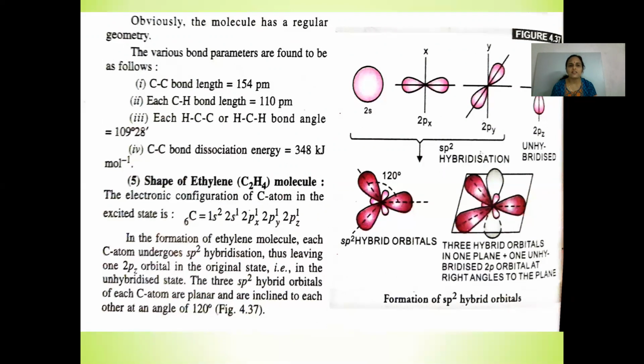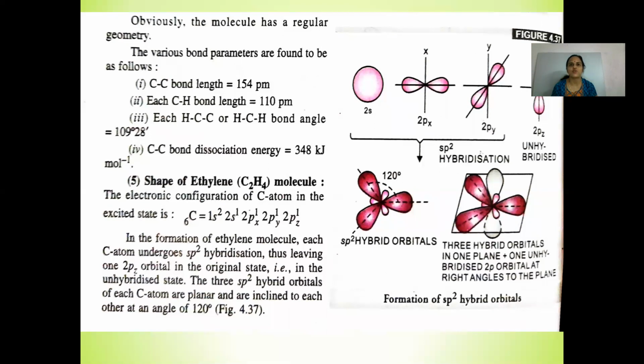Then let's discuss the shape of the ethylene molecule, that is the C2H4 molecule. So carbon in the excited state has the electronic configuration 1s2, 2s1, 2px1, 2py1 and 2pz1. So in the formation of the ethylene molecule, each carbon atom undergoes sp2 hybridization, thus leaving one 2pz orbital in the original state, that is in the unhybridized state.